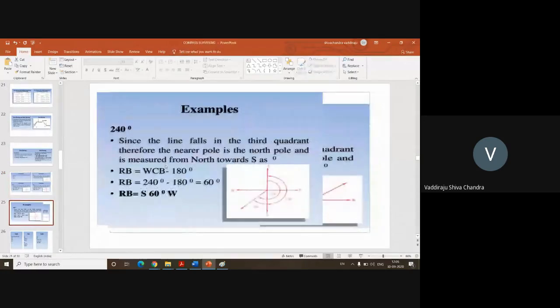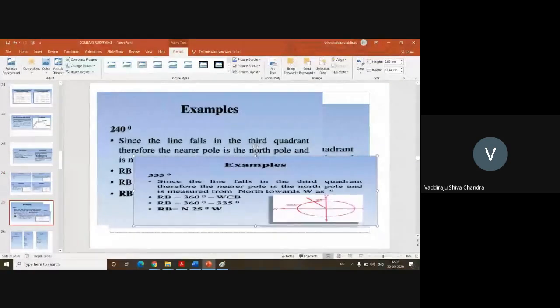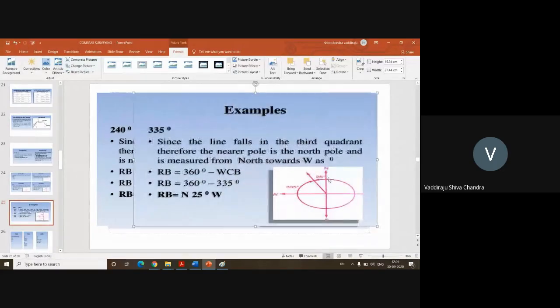Fourth quadrant. Here the whole circle bearing of the given line is 335 degrees. From north, the angle is 335 degrees. So which quadrant does it come in? It comes in the fourth quadrant, right? Because the fourth quadrant range is 270 to 360. This is the line at an angle of 335 with respect to north in the clockwise direction.